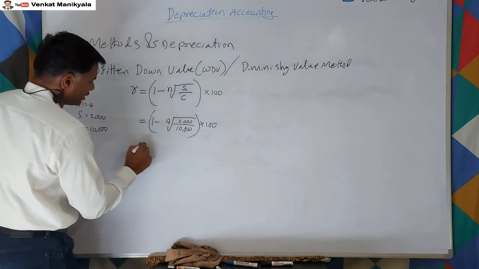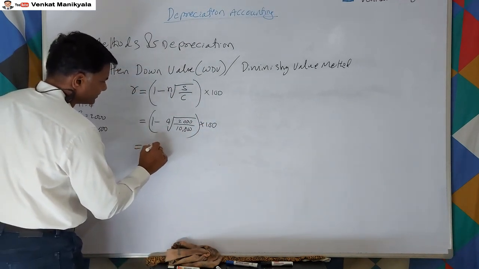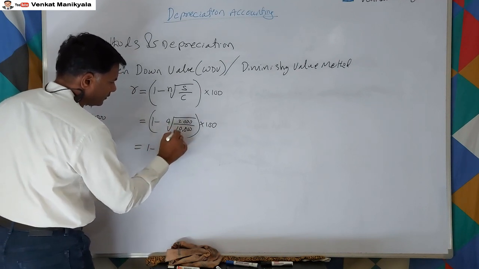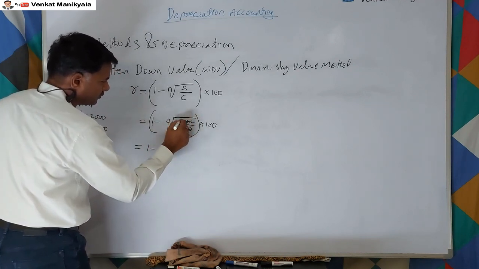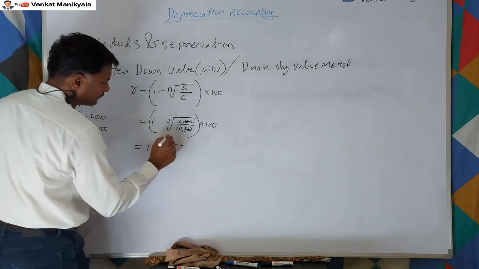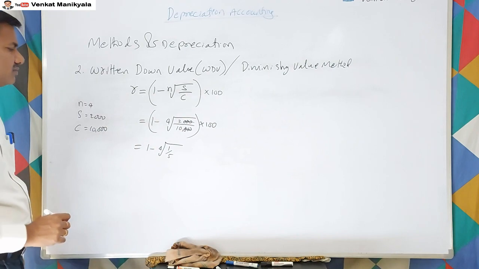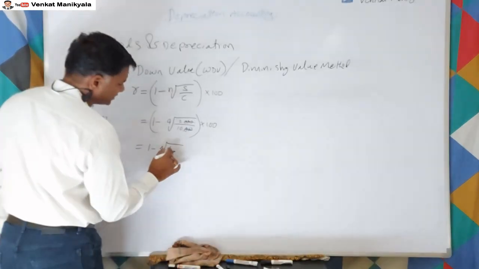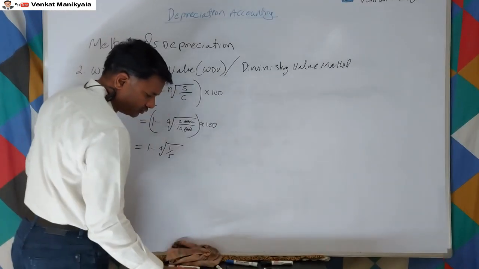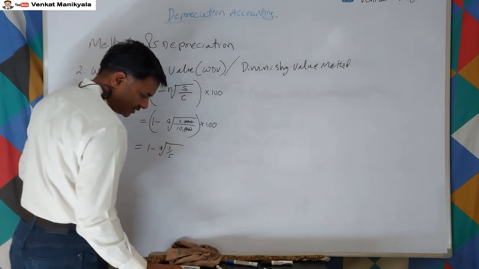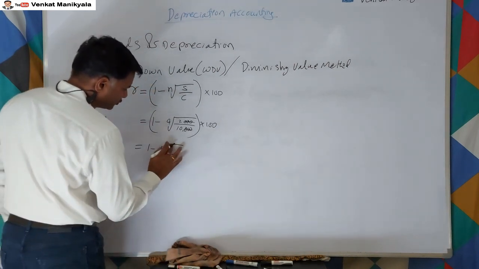So now 1 minus the 4th root of 1 by 5. 2 by 10 is 1 by 5, and 1 by 5 is equivalent to 0.2.